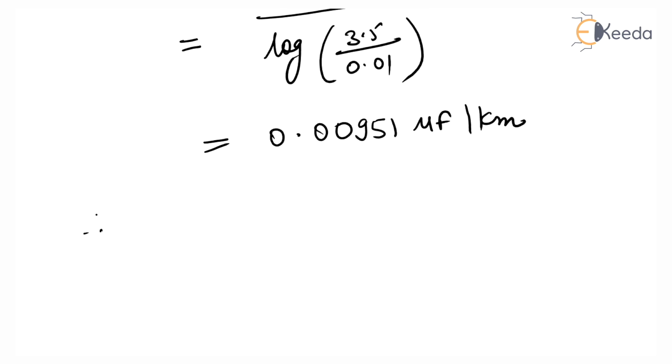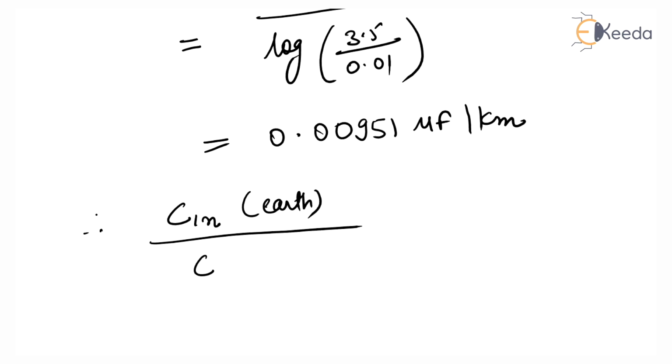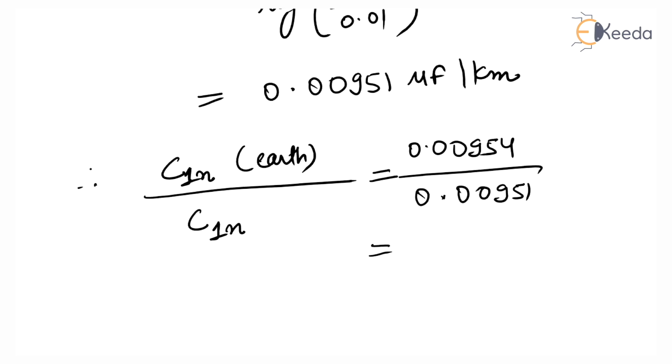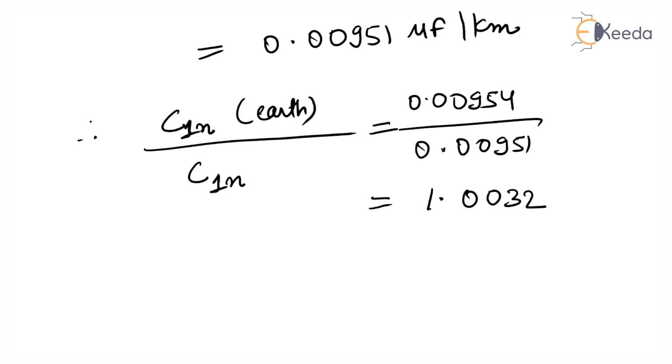Therefore, capacitance line to neutral while considering earth upon capacitance line to neutral without considering the effect of earth is equal to 0.00954 upon 0.00951. So this is equal to 1.0032. So presence of earth increases the capacitance by 0.32%, which is negligible.